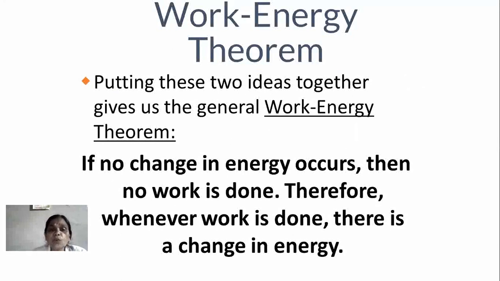Putting these two ideas together gives the general work energy theorem. Which two ideas? That is W is equal to del PE and W is equal to del KE. Since W is equal to F s, first F s is equal to mgh, second F s is equal to 1/2 mv squared, and these two ideas correlate here and give the general work energy theorem.